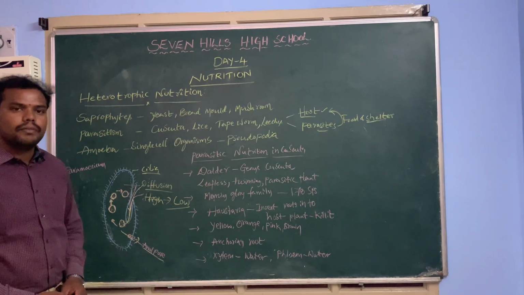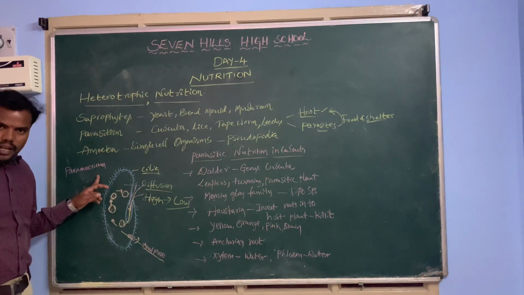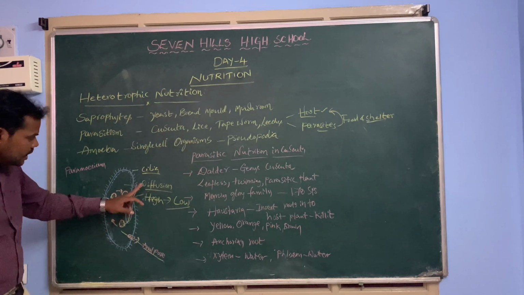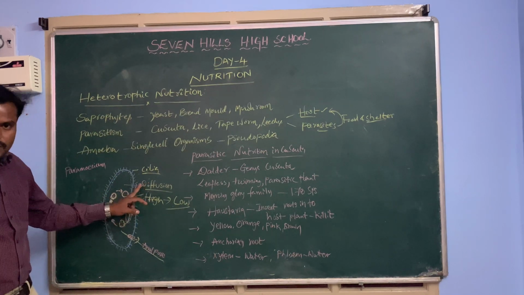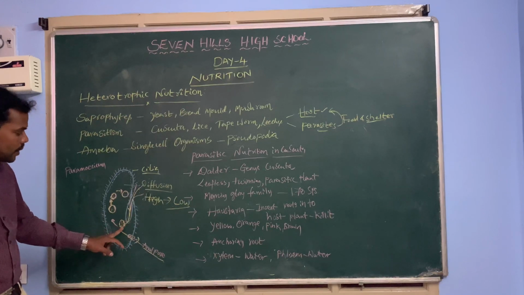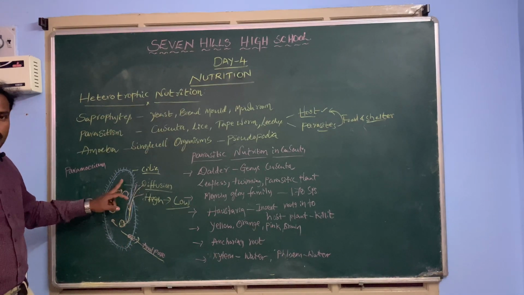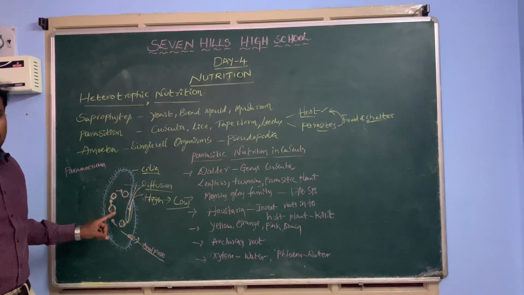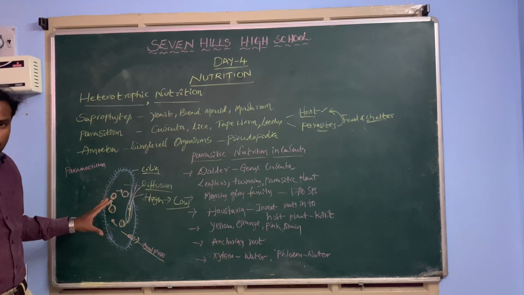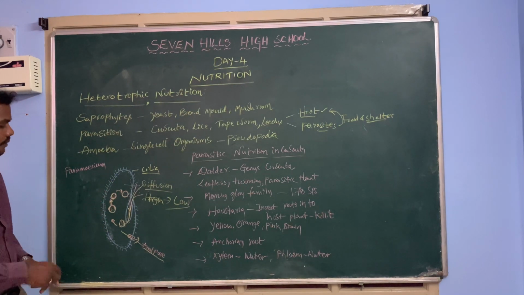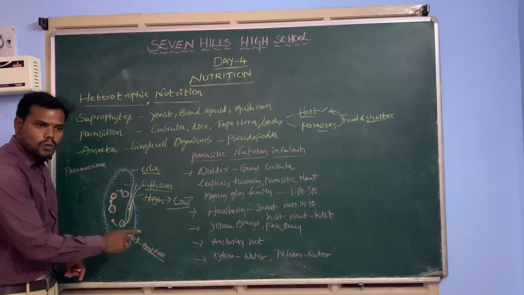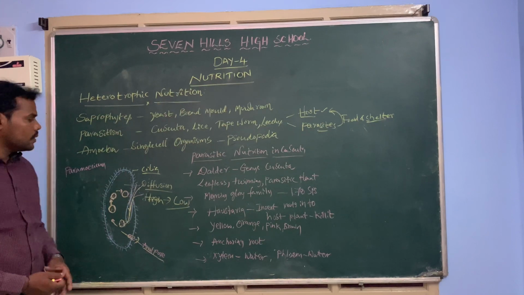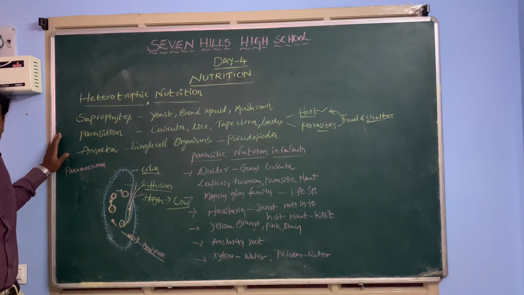This is one type of nutrition we can see in the paramecium. Here paramecium is a slipper shaped structure. Whenever it takes the food material from the external sources into the body of the cell, it distributes the food material all over the cell, because the paramecium is also a single cell organism. The entire nutrition will be performed within that single cell, and finally the waste materials are sent outside through the anal pore. These are some of the heterotrophic nutritions we are going to see in our day-to-day life.